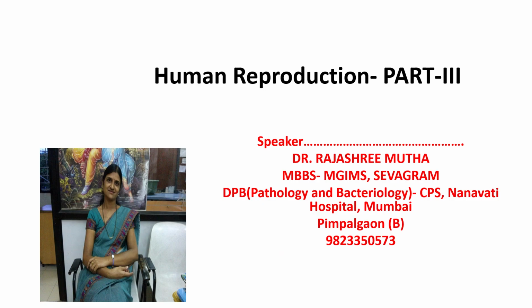Hello students, welcome to this session. So let's study human reproduction. In that we are going to study the male reproductive system, the female reproductive system, and how reproduction takes place by formation of gametes, male gamete and female gamete. They combine and form a zygote, and then the new species is formed. The significance of this reproduction is for the continuation of the species. So let's take the sessions in detail.